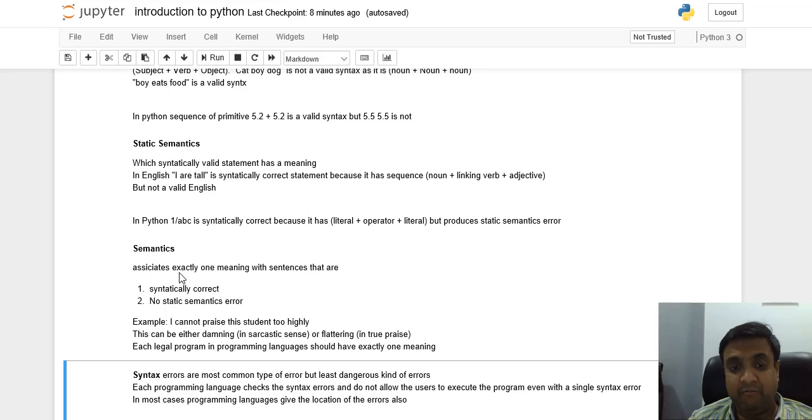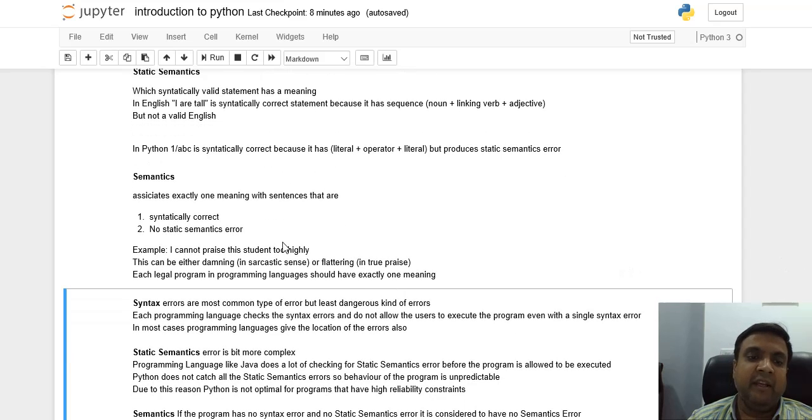As each statement can be syntactically correct and have no static semantic error, but it should also have one single meaning within a sentence. So our program should be able to return only one output, and that should be the desired output.